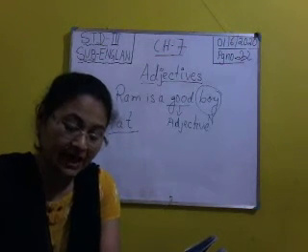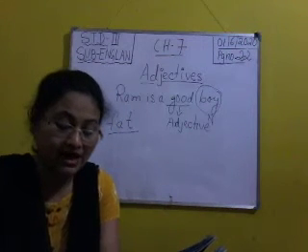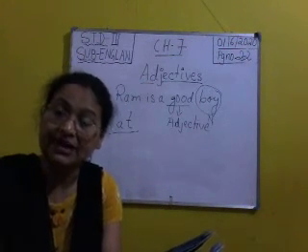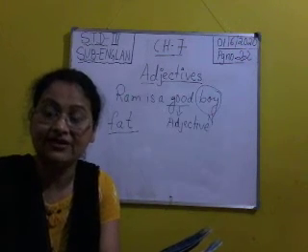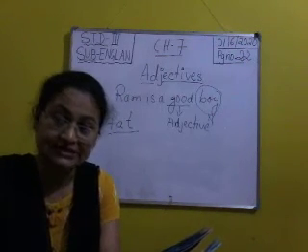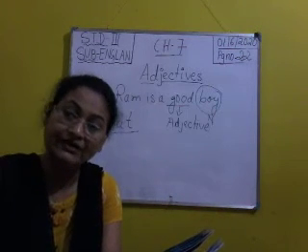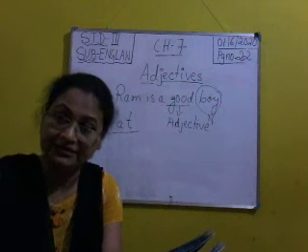Clear? Ali Baba took some gold coins and became a rich man. Now Ali Baba took some gold coins. Again gold is a describing word here because it is describing coins. What kind of coin? Gold coin. Again you will encircle gold with red color pencil and coin with green color pencil.